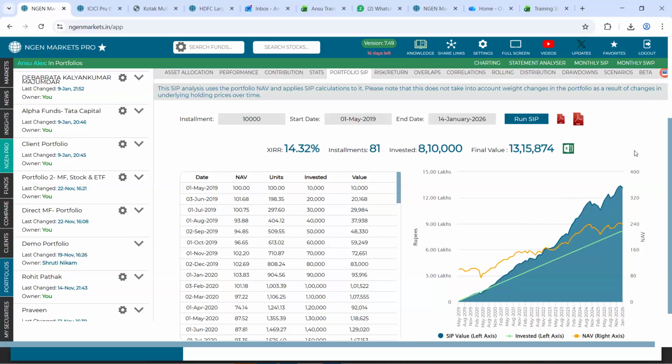You can have this comparison, and along with this, you can do a separate one for the benchmark individually and put them side by side. This will only work for an exact set of funds, and only those funds over any period of time. So this is a SIP of the portfolio.